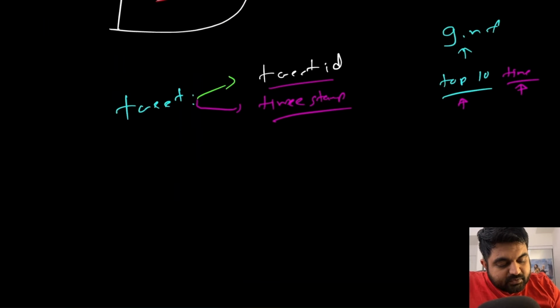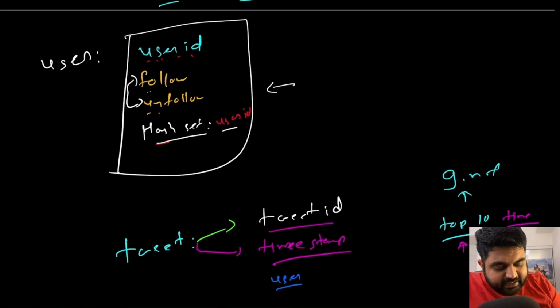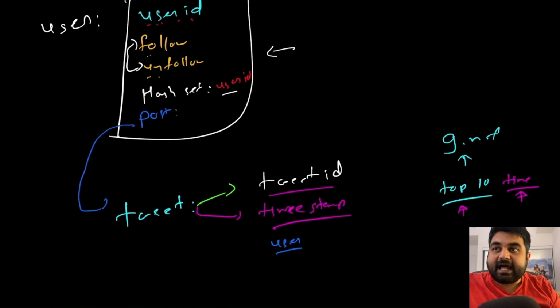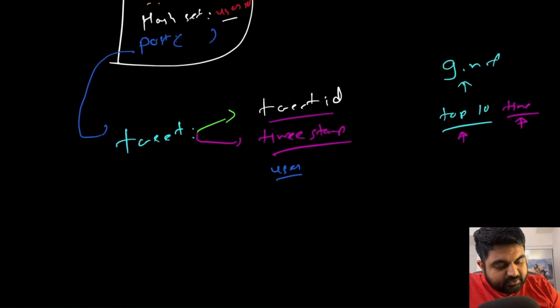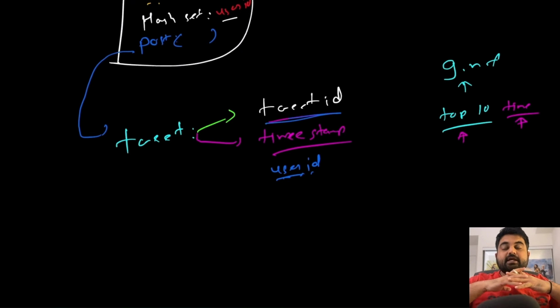Third thing is we have to associate which user created this tweet. In order to do that, we can have a post method on the user class, where we can simply create a tweet, and this post method should call the tweet class, where we provide all the information we have in order to create a new tweet, and that's it. So now this tweet also has access to the user ID, and this user ID and tweet ID become our connection points to separate the tweets on a per user basis.